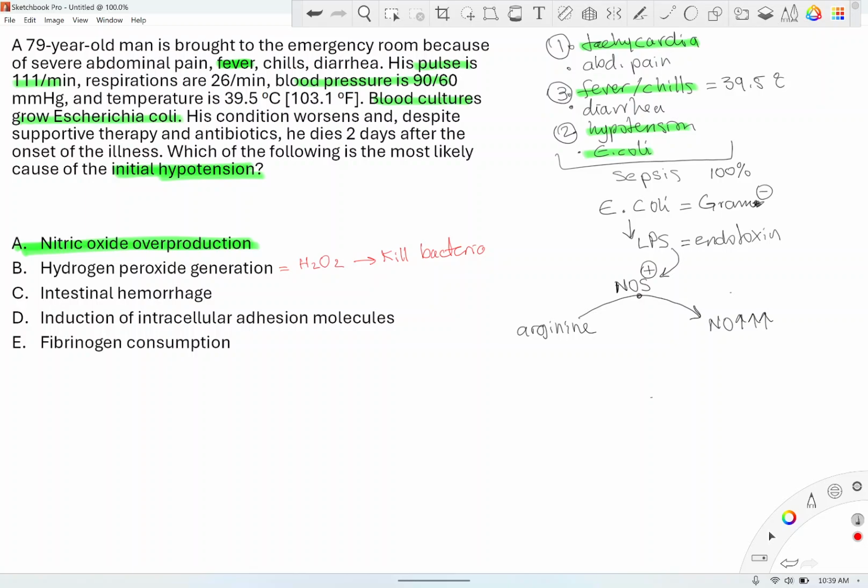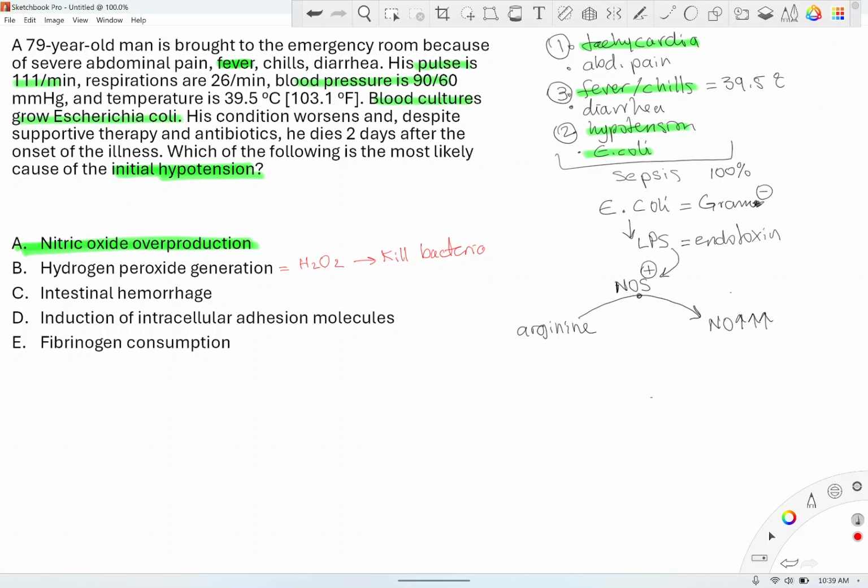Hemorrhage. Intestinal hemorrhage. Did this person have any bleeding? Let's read the question again. A 79-year-old brought to the emergency room with fever, chills, diarrhea, pulse is this, temperature that, condition worsened despite supportive therapy and antibiotics. Nope, he doesn't have any signs of bleeding. Bleeding can cause hypotension, definitely, but not in this case, because this person had septic shock. Bleeding can cause low blood pressure because you lose blood volume, but this person is not bleeding.